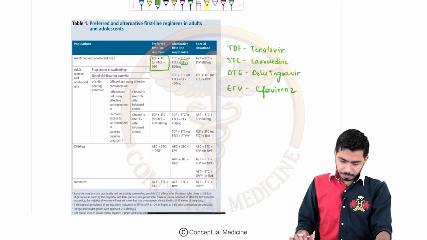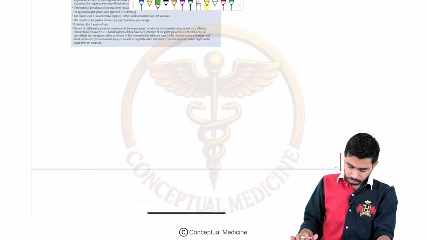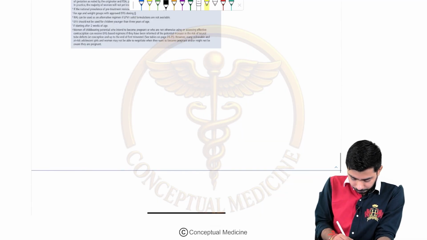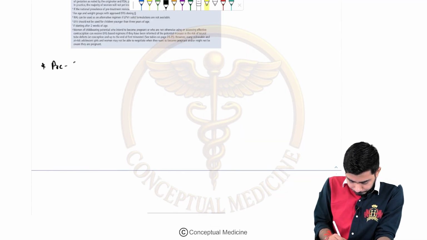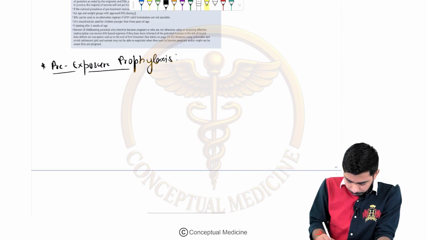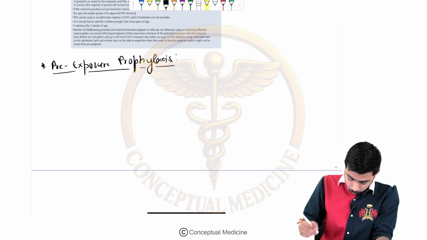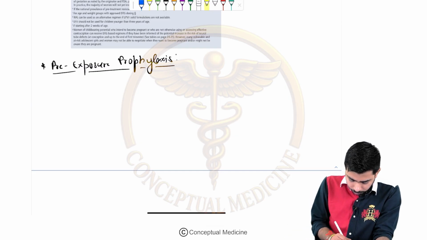Now we shall be talking about the pre-exposure prophylaxis, guys. Now let's talk about the pre-exposure prophylaxis, and after that we'll be talking about the post-exposure prophylaxis as well, right? Pre-exposure means that till now the patient has not been exposed, right? So what will we be doing in this particular case, for the prophylaxis purpose?